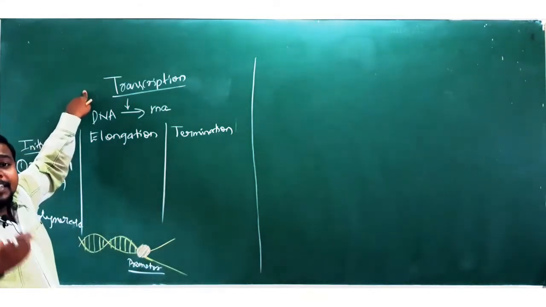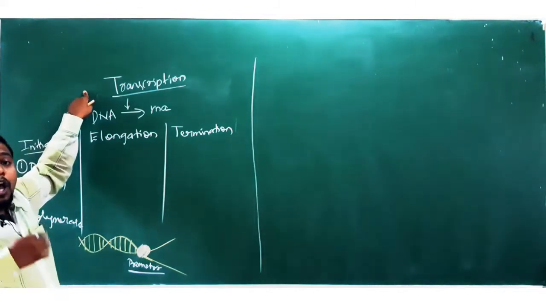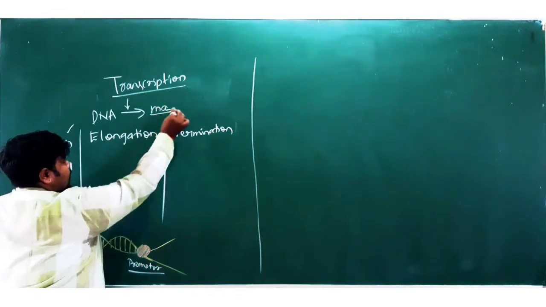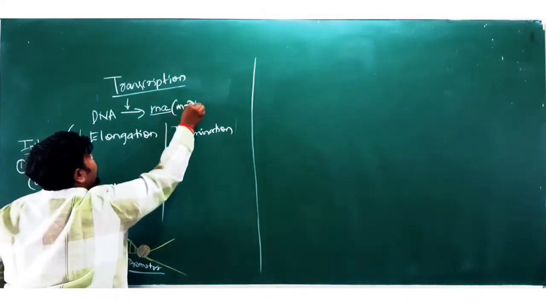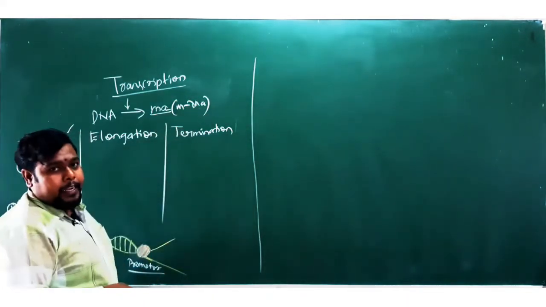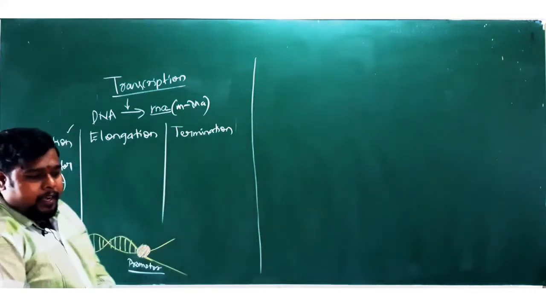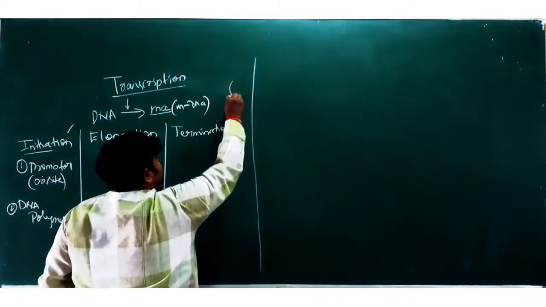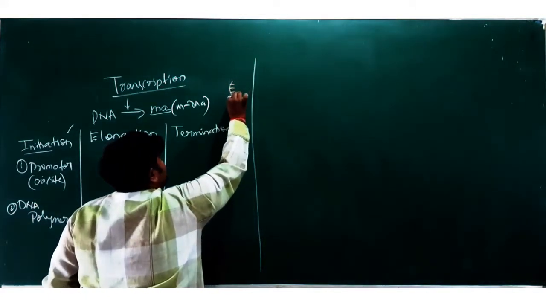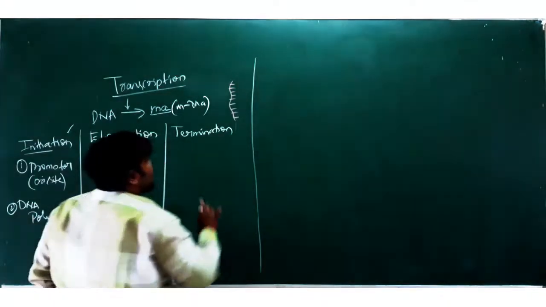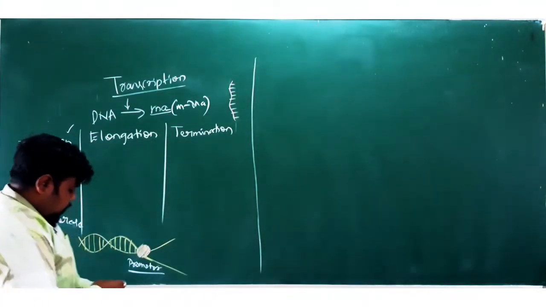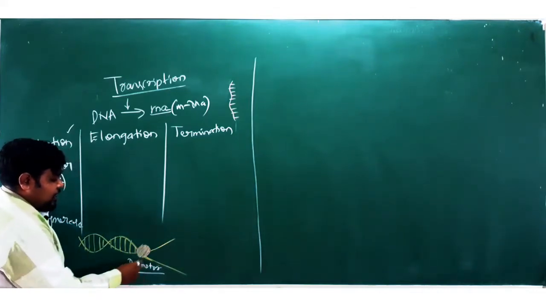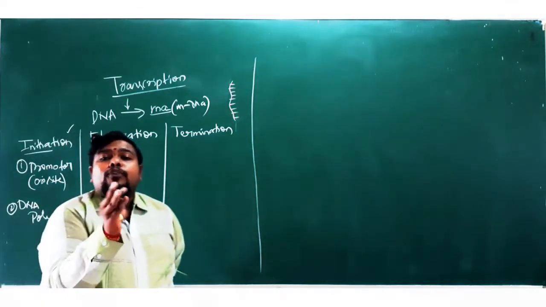What is the next step? The next step is elongation. So how will this elongate? What we want here is RNA, preferably mRNA, which will be formed from the DNA template. What is the structure of mRNA? The structure of mRNA is always single stranded. So this will be a literal structure of mRNA. Once there is an initiation, there will be an unwinding of the DNA.